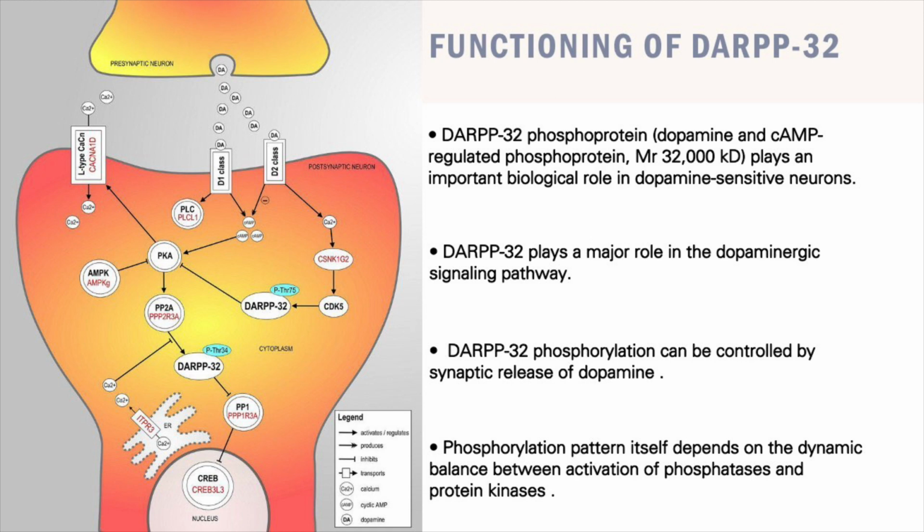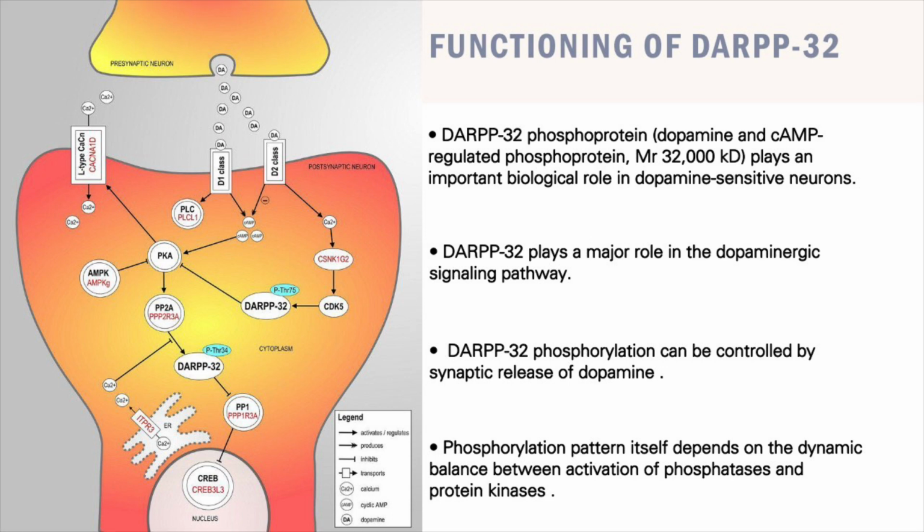The DARPP32 phosphoprotein has an important biological role in dopamine-sensitive neurons. Recent combination of experimental and modeling studies suggest that DARPP32 is a robust integrator of signaling, whose main role may be to increase the reliability in decoding the information mediated by dopamine, as well as other inputs such as glutamate.